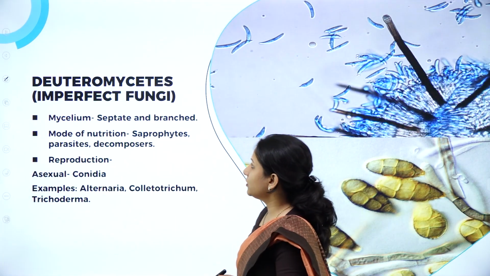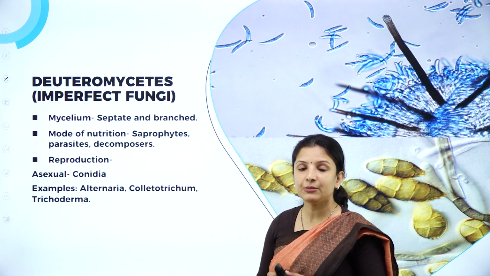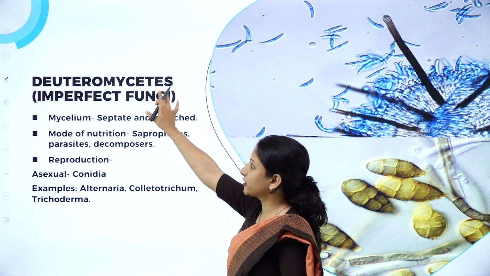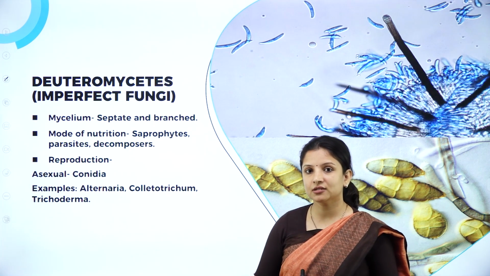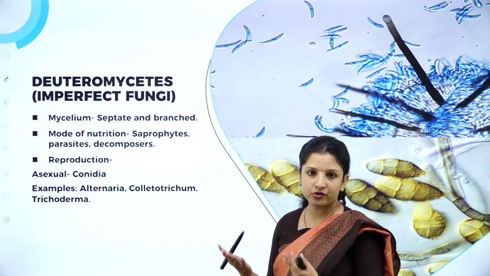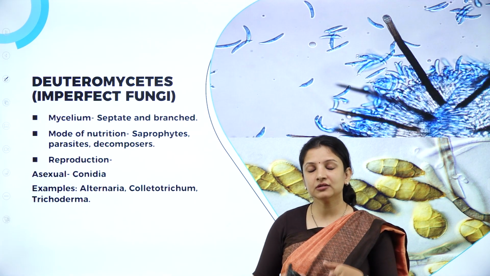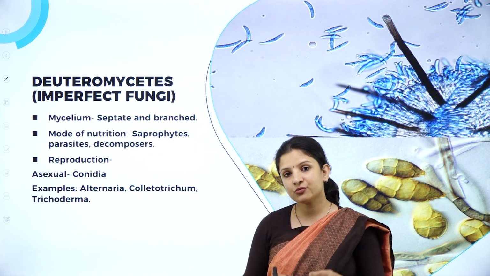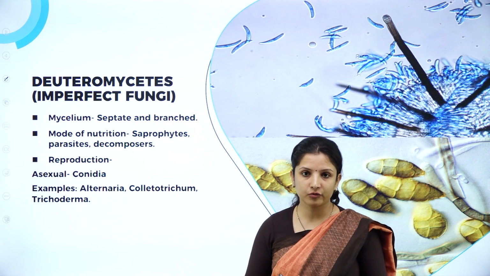Next, moving on to Deuteromycetes. Deuteromycetes are commonly called the imperfect fungi. This is very important. Which is the imperfect fungi? Is it Ascomycetes, Basidiomycetes, Deuteromycetes or Phycomycetes? The question usually appears. Here, they are called imperfect fungi because till now the sexual reproduction stage of this particular fungus has not been found by scientists.